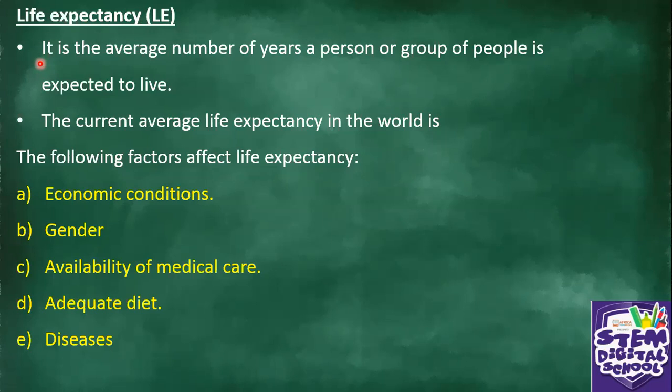So, for example, they can say in South Africa, the life expectancy is 65 years. What do they mean by that? They simply mean that people in South Africa live up to 65 years. That is their life expectancy. They don't go beyond 65. They do research, so they calculate the average. They say, most of the people live up to 65 years. So it is called life expectancy.